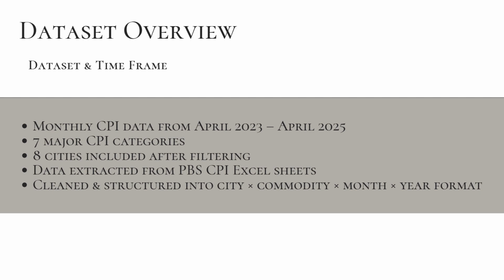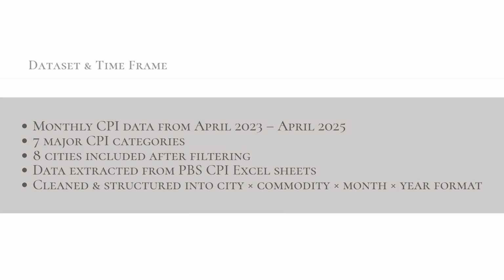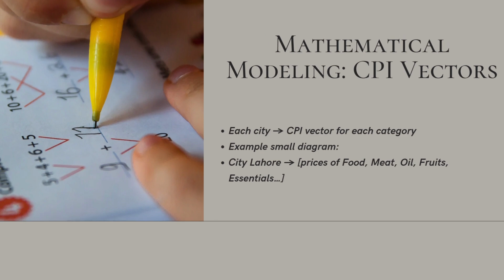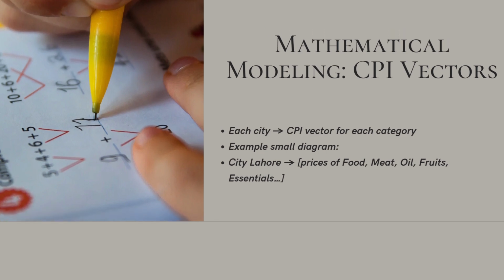Now moving on to how we actually model the data mathematically. For each city, we created a CPI vector for each category. This vector represents how the prices in that category change across the months for that city. For example, for Lahore in the food category, the vector would contain the monthly prices of all food-related commodities over 2023, 2024, and 2025. So essentially, each city becomes a point in a high dimensional space. Each category becomes one vector, and each vector captures the price trend over time. This structure allows us to compare cities mathematically, not just visually.